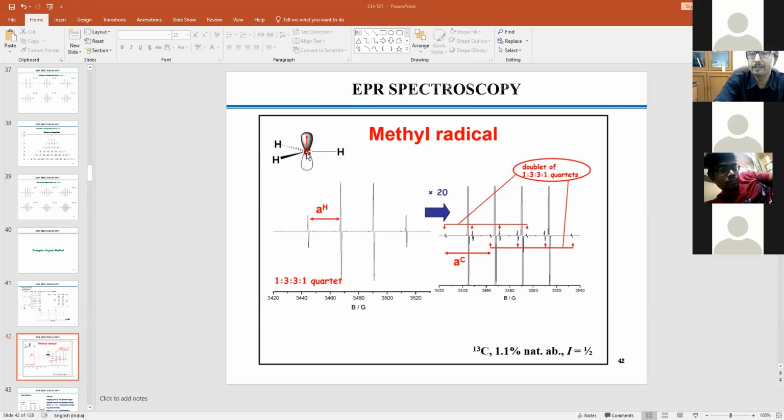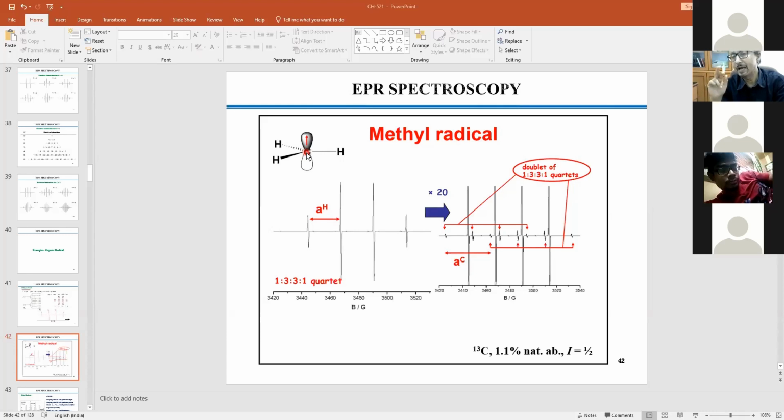But remember, like in NMR, carbon is considered to have inactive nuclear spin, because mostly it is carbon-12. But 1% carbon-13 is always with carbon-12, always. And this 1% has half spin, right?